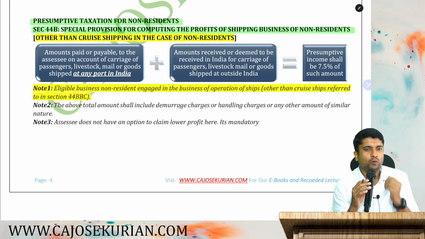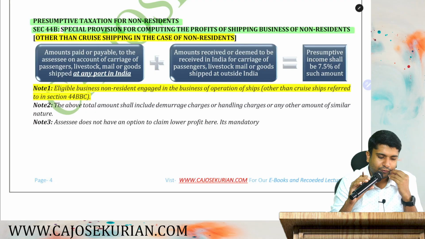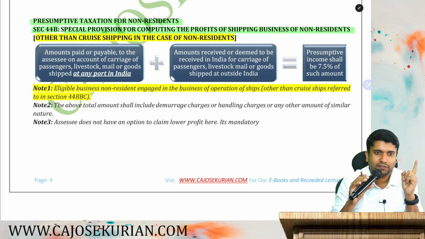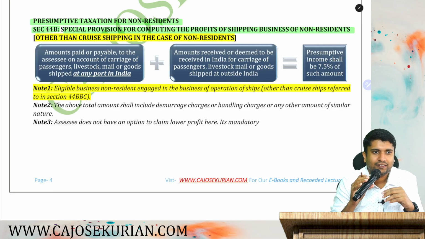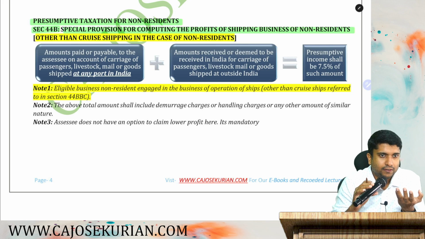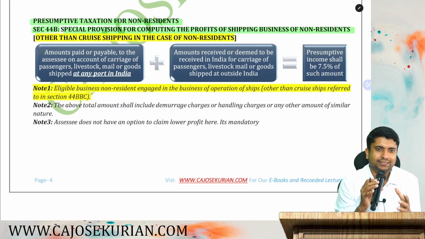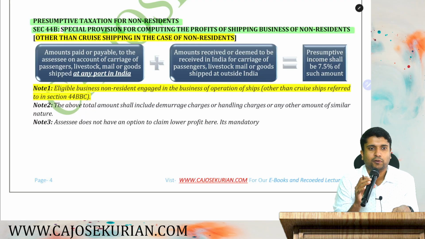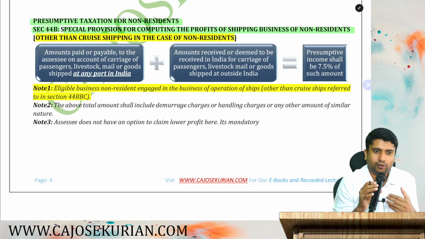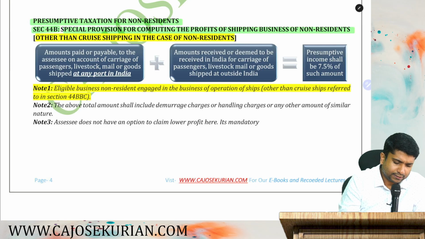Right now this is the continuation of PGBP basically. If you check the section number, you will understand, section 44B. 44AE was the last presumptive section that we discussed in PGBP, and this is 44B. So this is a continuation of PGBP, but it has been given under NR taxation. Why? Because these presumptive provisions are exclusively applicable for non-residents. That's it. So we are about to discuss presumptive taxation, which is provided under section 44B.